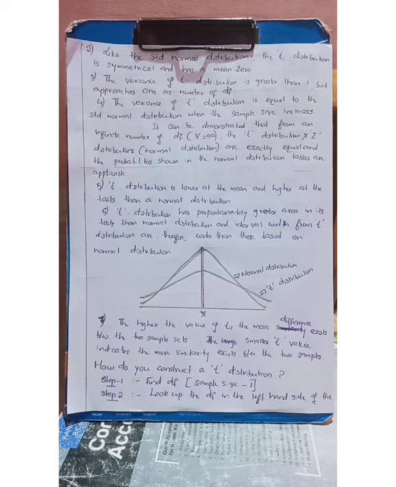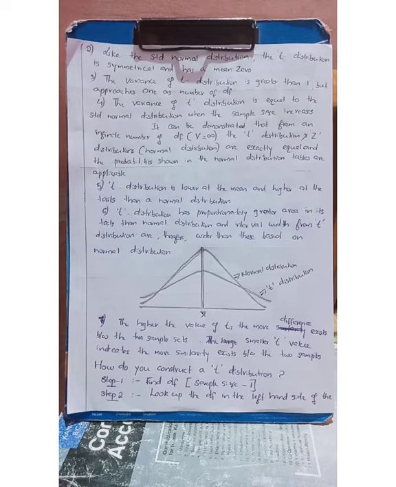The next property is that the variance of the t distribution becomes equal to that of the standard normal distribution when the sample size increases. That is, the variance of the normal distribution is the same as the variance of the t distribution when the sample size of the t distribution increases.